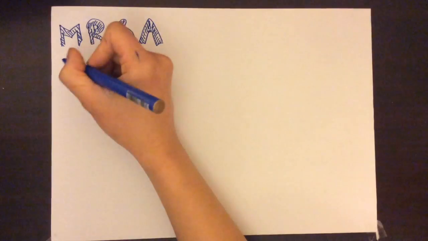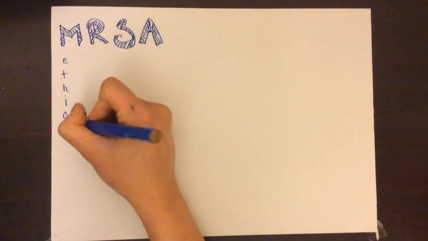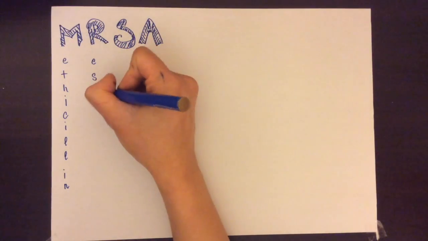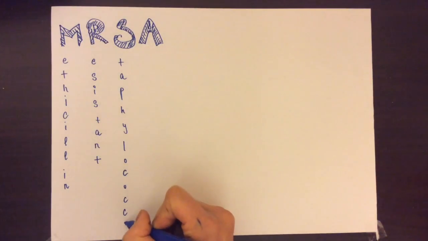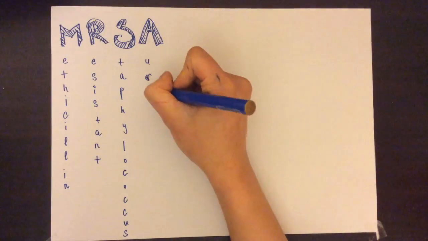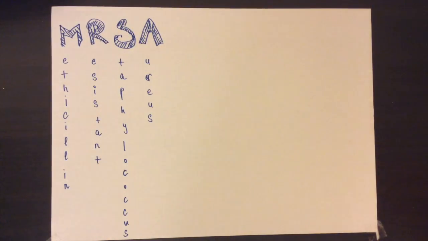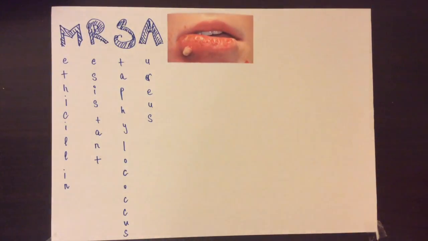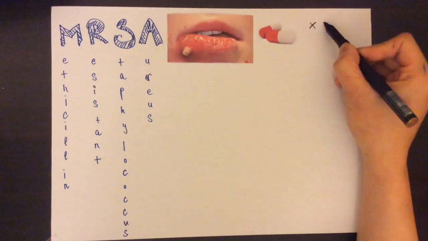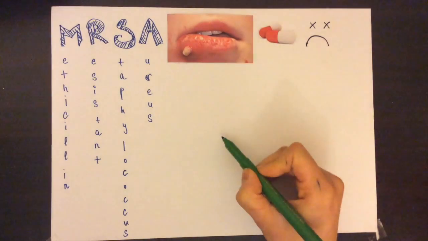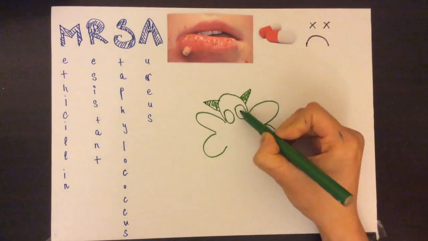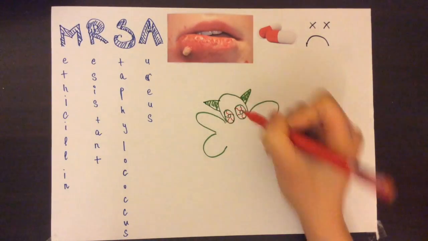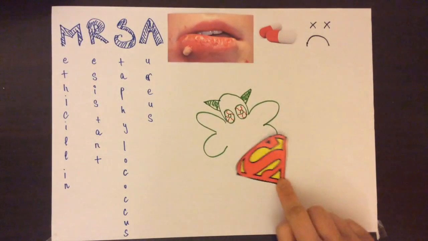MRSA stands for methicillin-resistant Staphylococcus aureus. MRSA is a contagious bacterium that causes infections in different parts of the body, commonly a skin infection. MRSA can be seen anywhere, especially in locations such as hospitals, gyms, and prisons. Signs of the skin infection MRSA can be inflammation, pain, or red appearance. MRSA is a superbug because it has become resistant to numerous antibiotics, including methicillin, amoxicillin, penicillin, and oxacillin, thus making it challenging to treat the infection successfully.